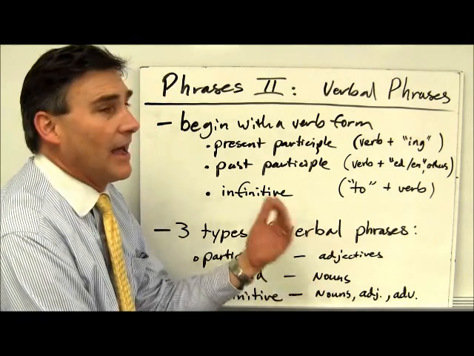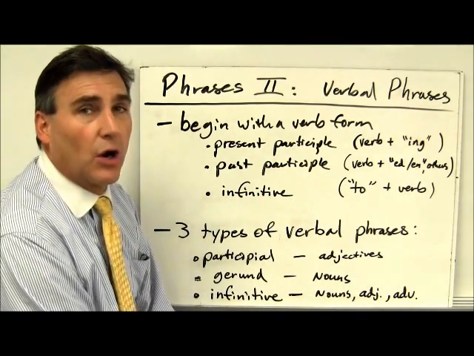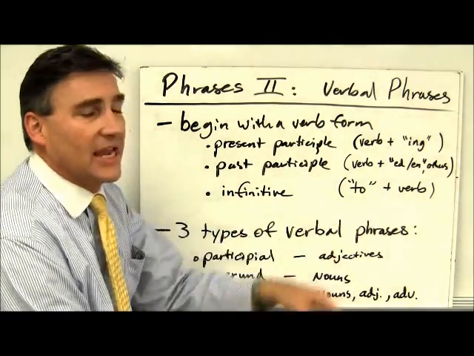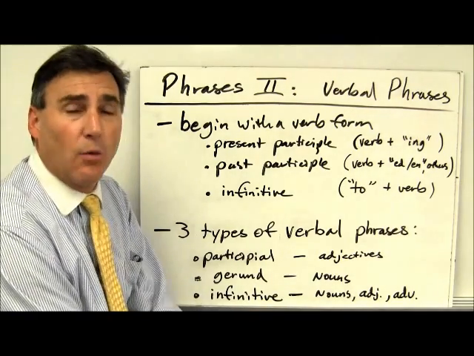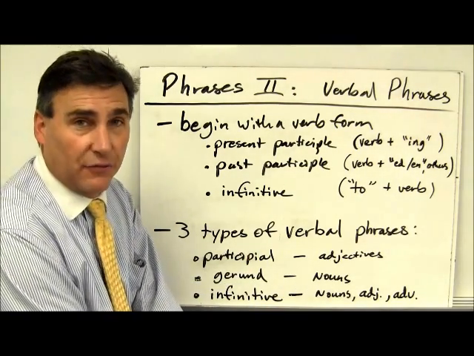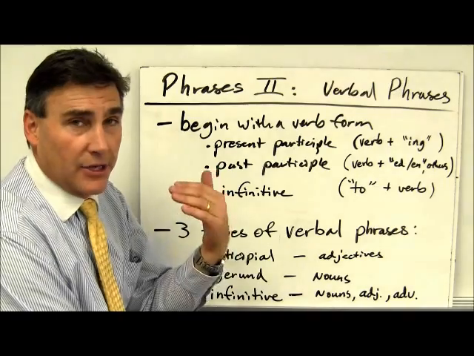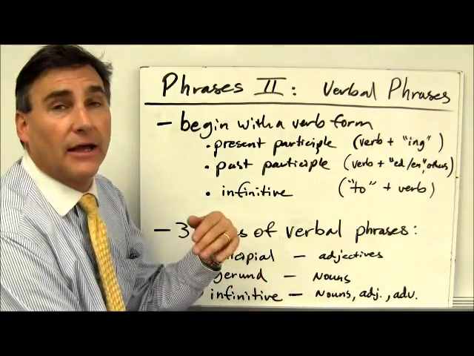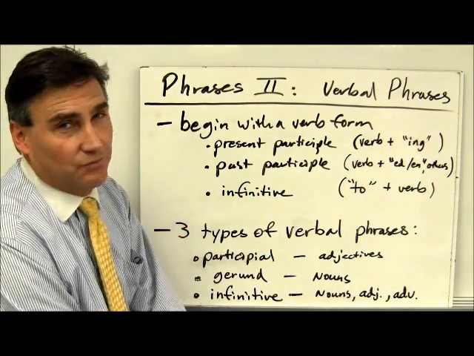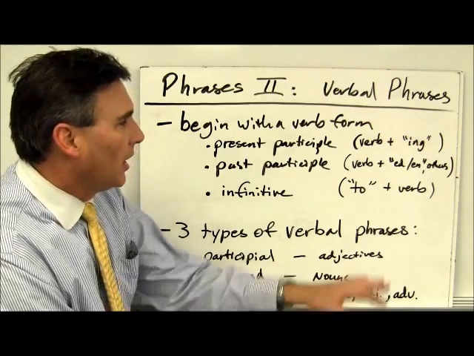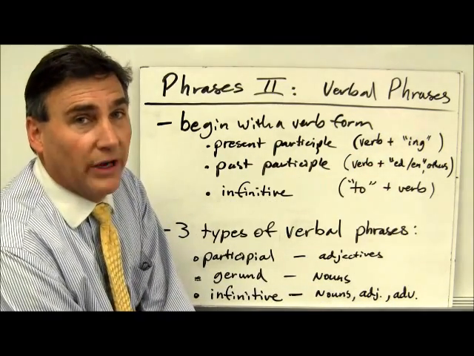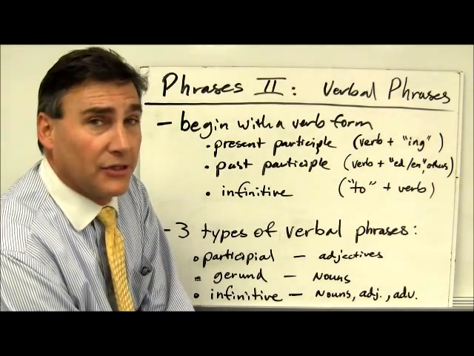You say, I have gone, for instance, or I have walked. Some will be the same as the past, like walked, I have walked. Some will be different, as in the case of gone. I go, I went, I have gone. So there's a few variant forms there, unlike the present participle, which is always verb base plus ing.